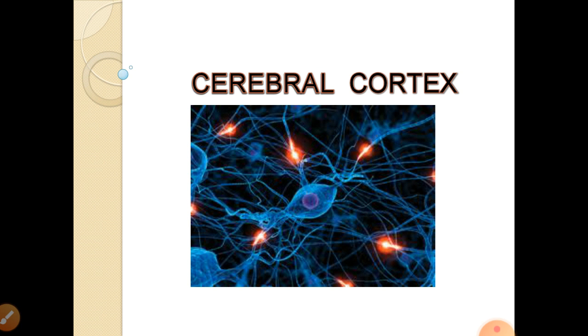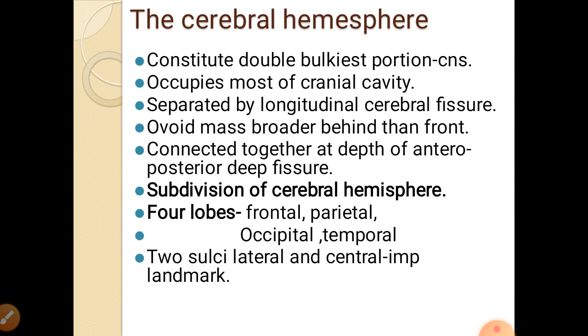Now this cerebral cortex forms the cerebral hemisphere, which consists of the double bulkiest portions. Two bulky portions are present in the central nervous system. They occupy most of the cranial cavity. They are separated by the longitudinal cerebral fissure. The two individual cerebral hemispheres form an ovoid mass, which is broader behind than in front.